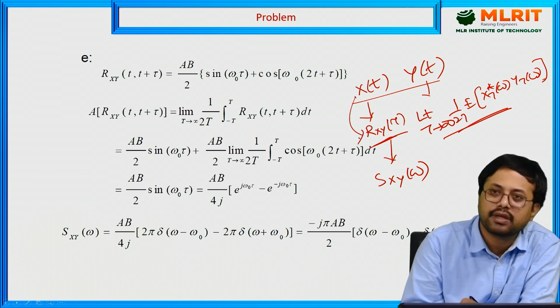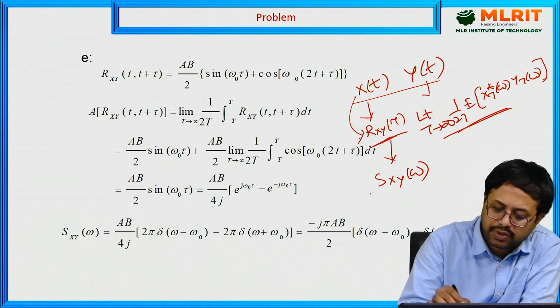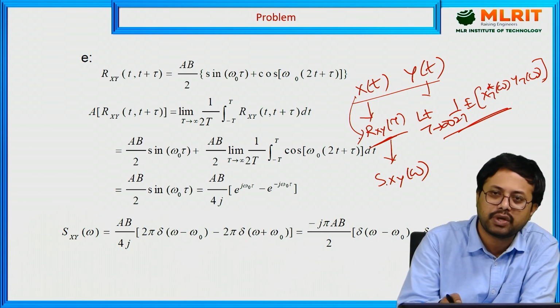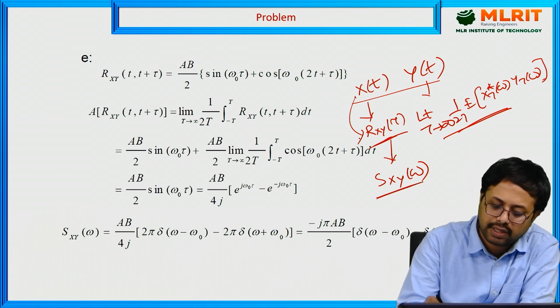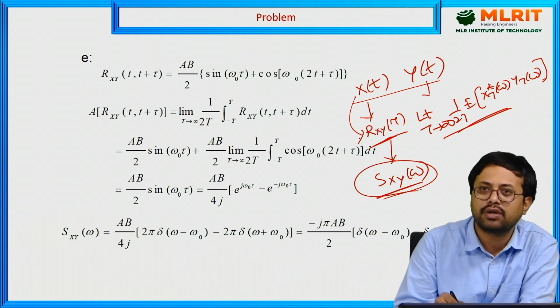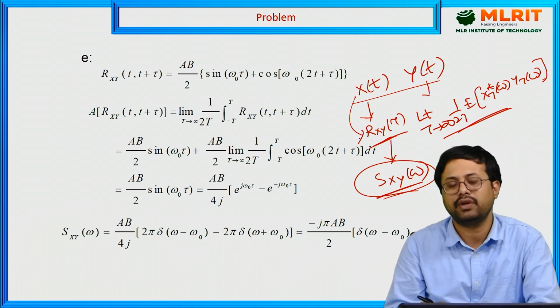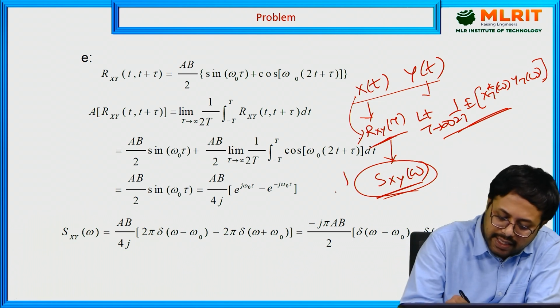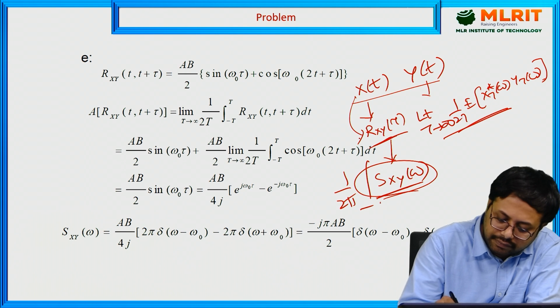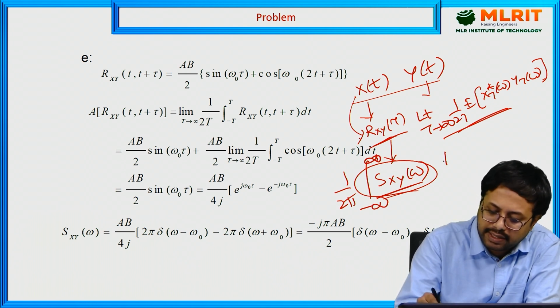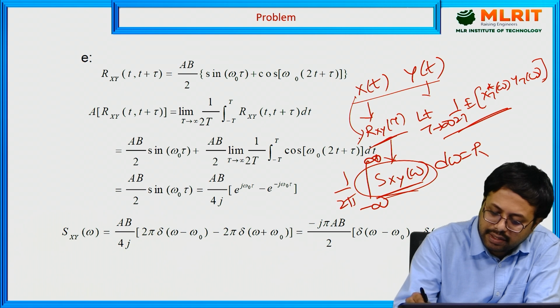After converting to the cross correlation function, then substitute in the relation, since the cross correlation function and the cross PSD form a Fourier transform pair. You have to use the relation and substitute, then you will get the cross PSD. After getting the cross PSD, if they ask for the average power, then you can substitute for the average power. Average power is what? The area under the curve of cross power spectral density is called average power.